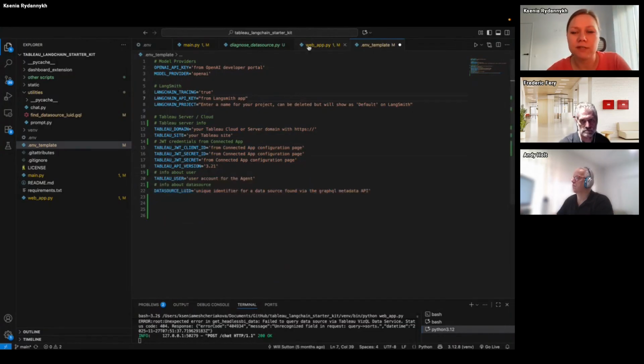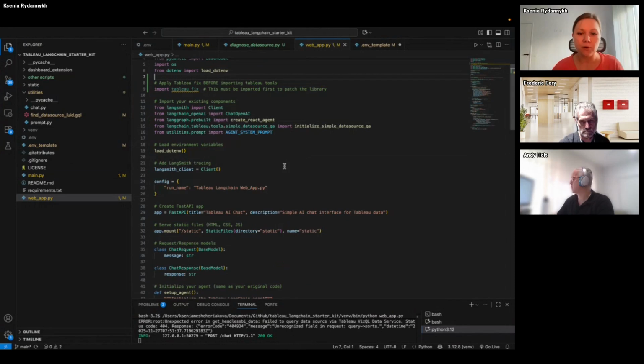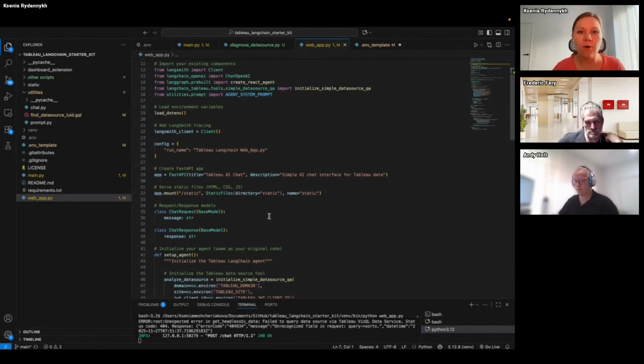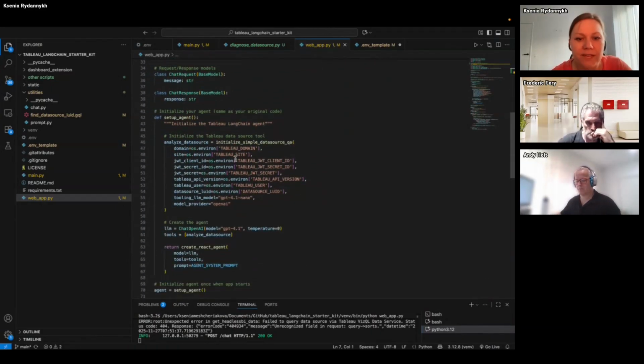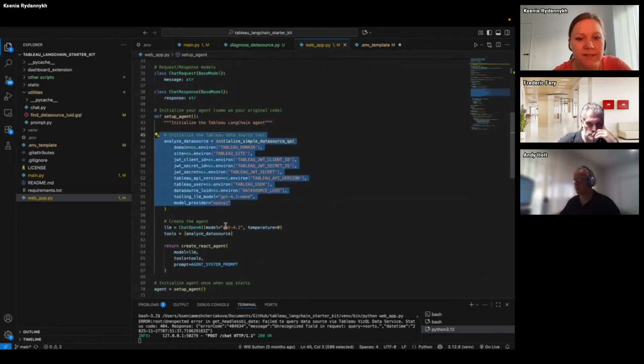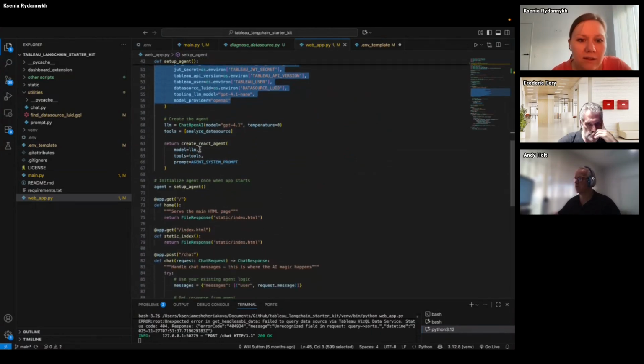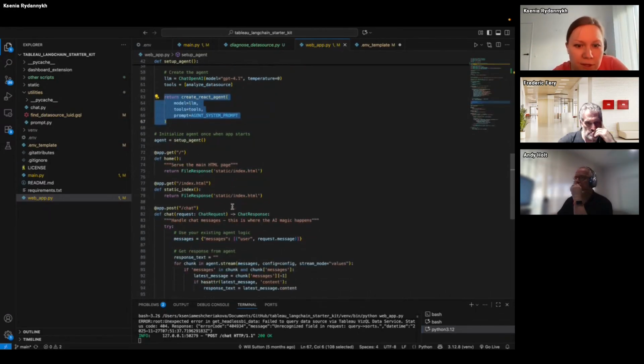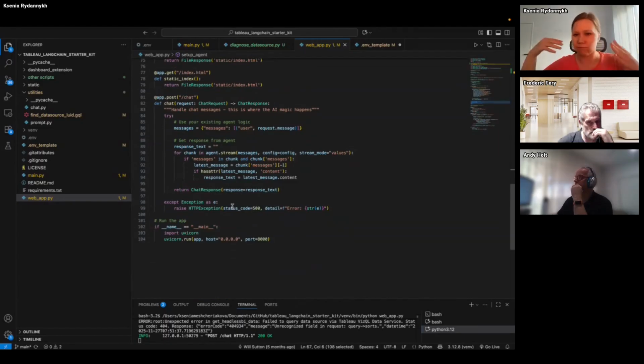After this, we use this web app Python code, which just calls our AI agent, takes all of my credentials, creates the agent, specifies specific LLMs, tools, and so on, and runs our chat.